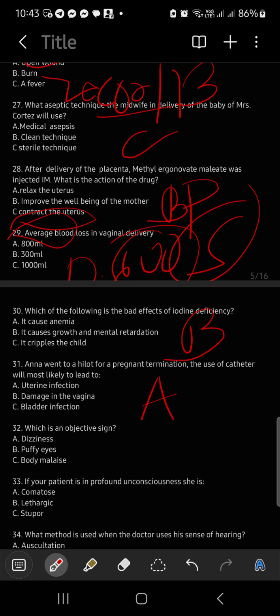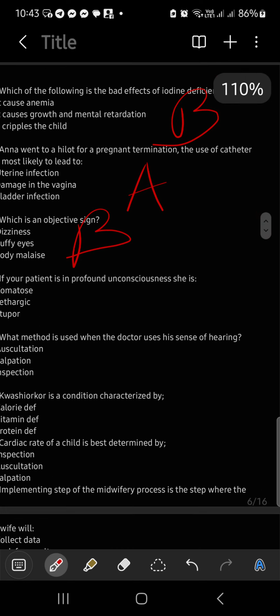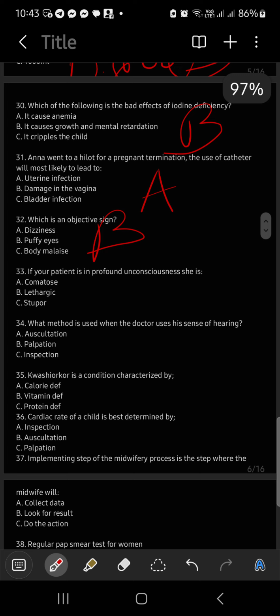When you say objective, nakita ni midwife, that is your puffy eyes. If your patient is in profound unconsciousness, she is... What do you mean by profound? Anong ibig sabihin ng profound unconsciousness? Yes, either lethargy or... When you do have a profound unconsciousness, the patient would be unresponsive, no response.